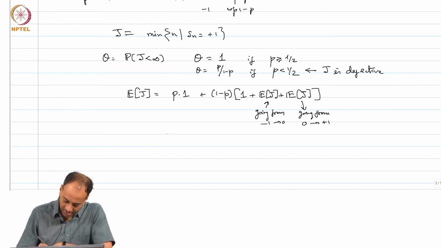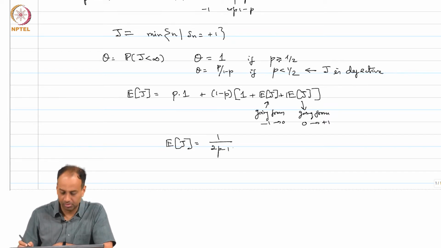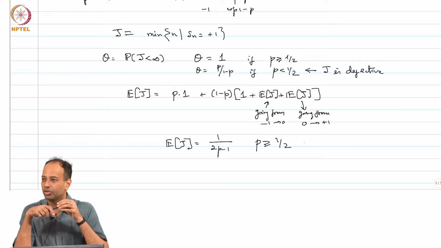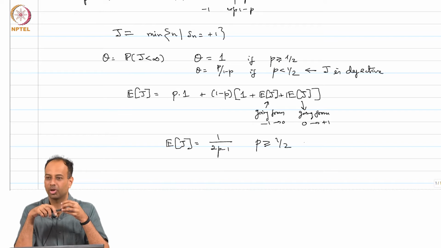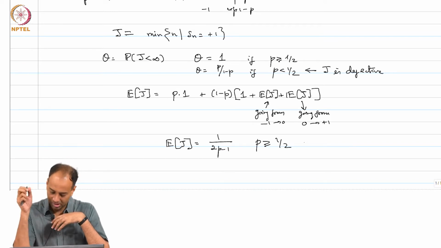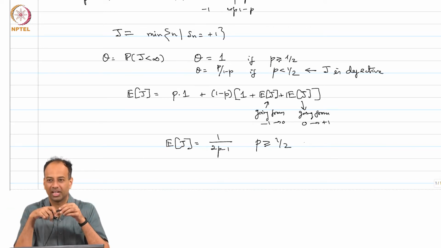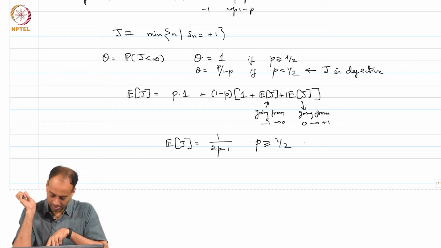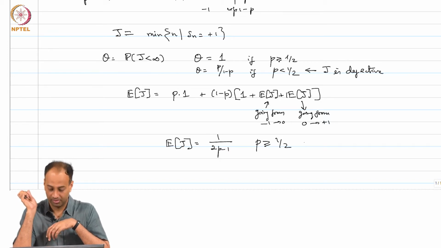So, from this you can get expected j is equal to 1 over 2p minus 1, this is for p greater than or equal to half. If p is less than half, of course j is infinite with positive probability, therefore expected j will of course be infinite, right, but if p is greater than or equal to half, you get this expression, okay.